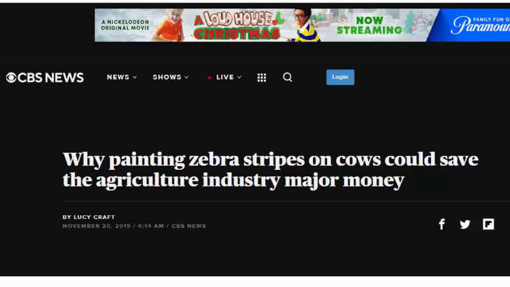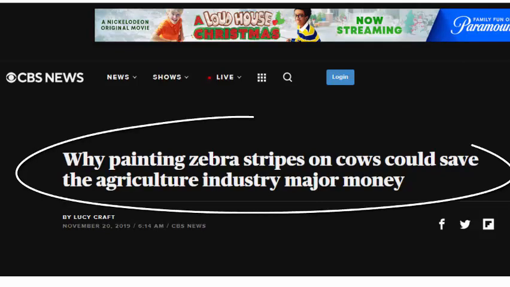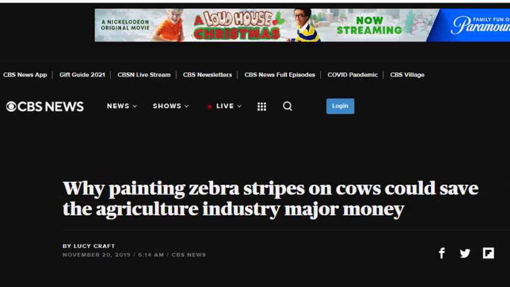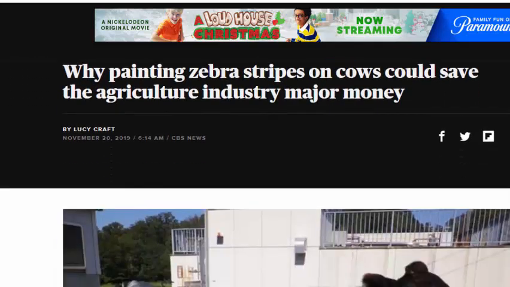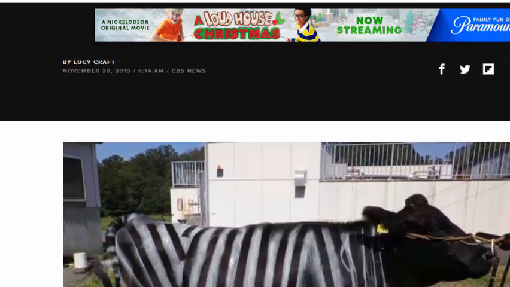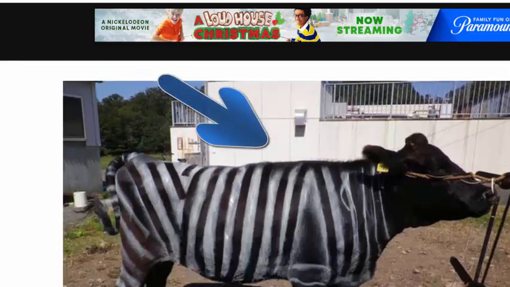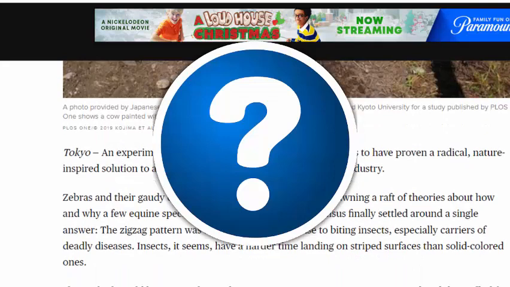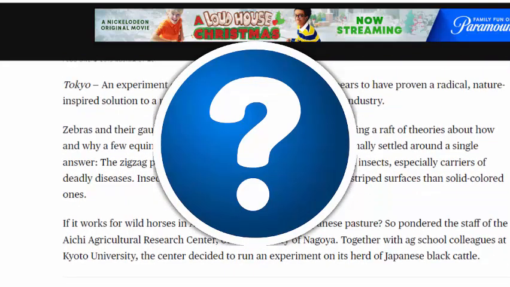We see many articles online, and one example of a scientific, eye-catching news article is why painting zebra stripes on cows could save the agricultural industry major money. Skimming the article, it's about just what the title suggests, painting zebra stripes on cows in order to stop biting insects, which carry diseases that harm cows. Therefore, if this is true, it could help the global agricultural industry. But how can we confirm that this is a trustworthy, scientific, popular news article?